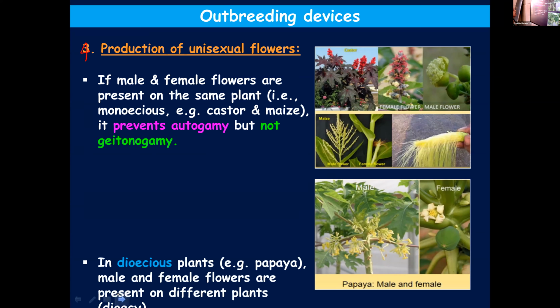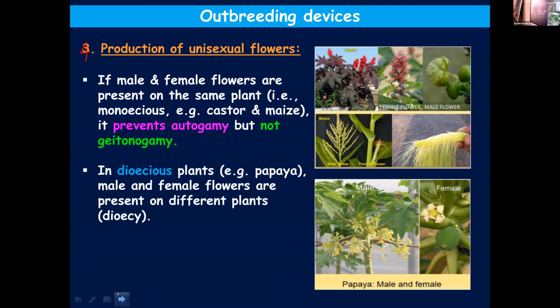If you take the case of maize and castor, as I told you, they produce female flowers and male flowers. Male and female reproductive parts are not in the same flower, but in two different flowers. But still, they are found on the same plant.